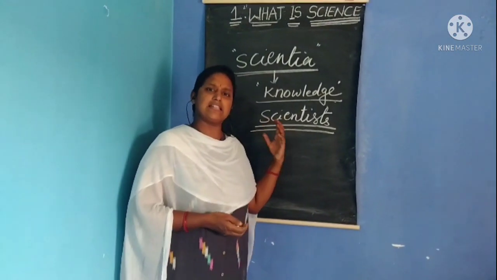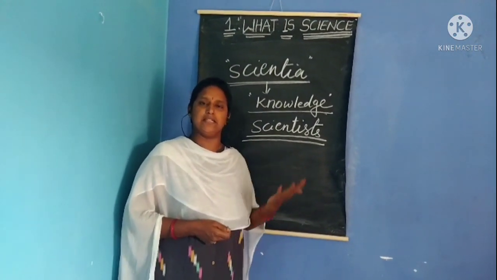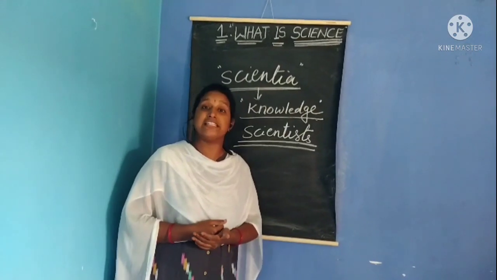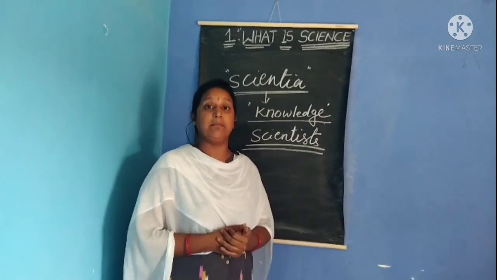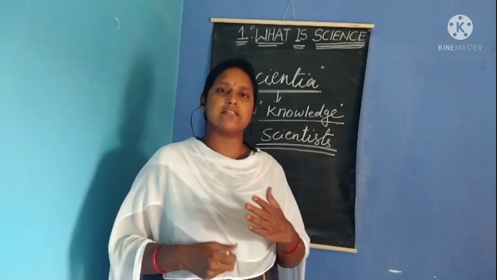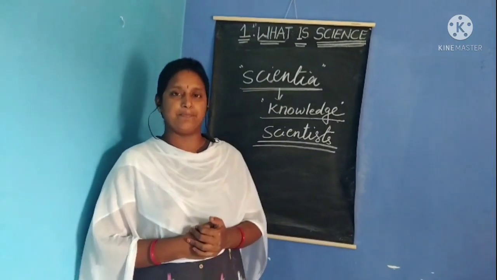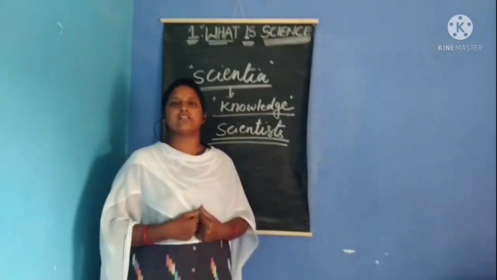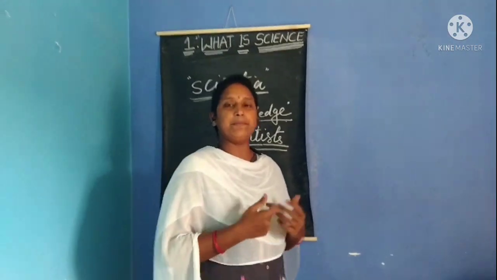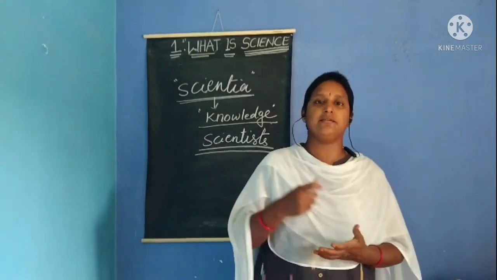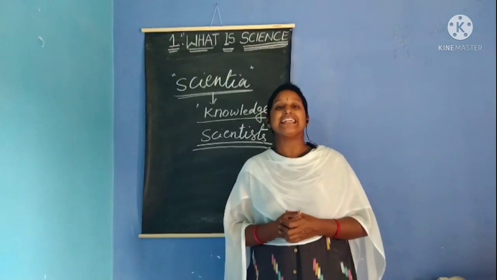So in scientists we have many types: a chemist, biologist, physicist, ecologist, microbiologist. The person who is dealing with microorganisms is called a microbiologist. A person who deals with biology is called a biologist. A person who deals with chemicals is called a chemist.